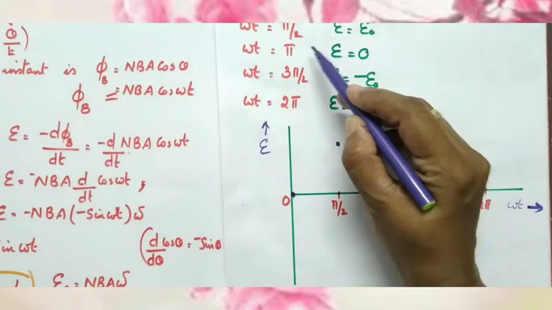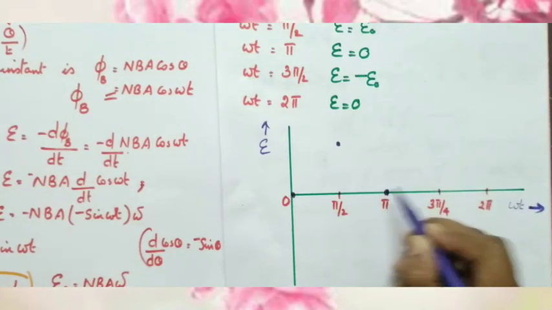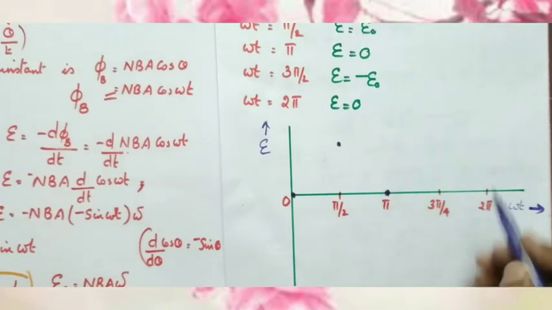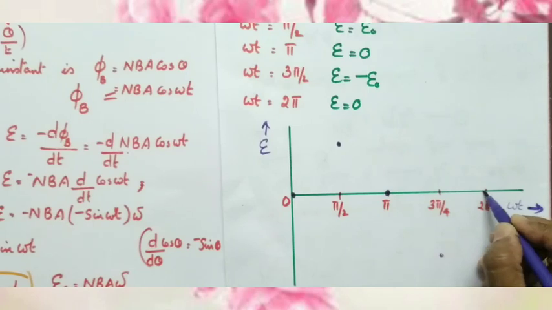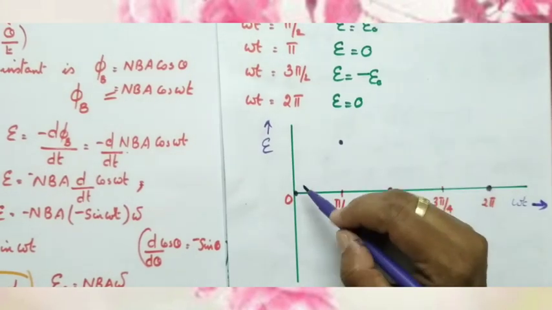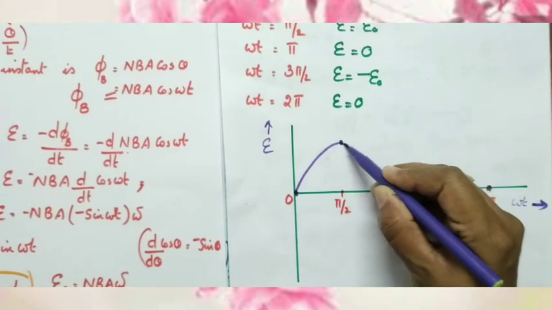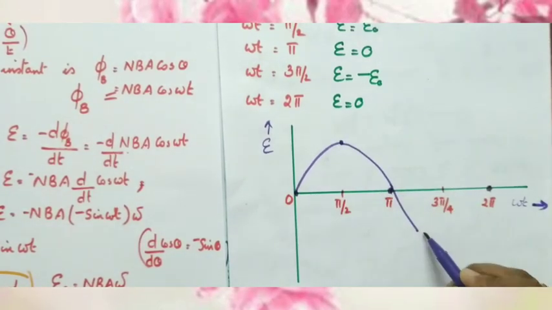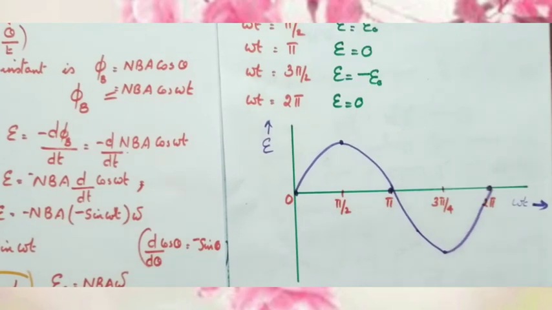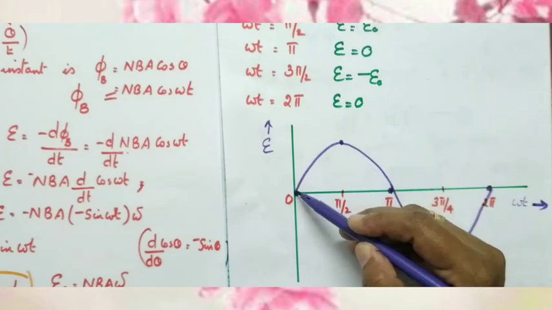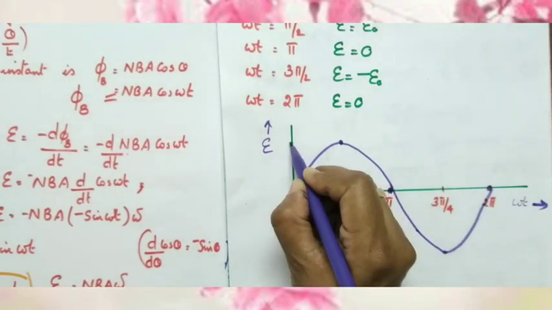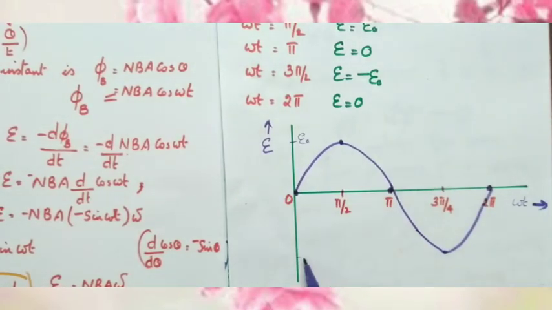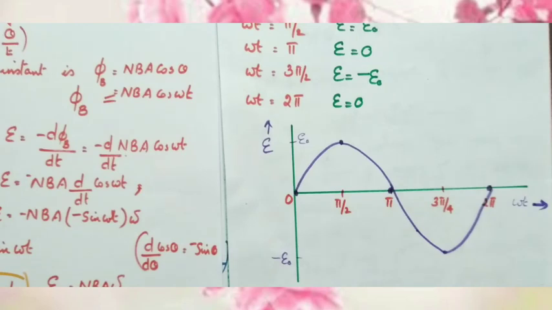Let this be E0. When omega t is equal to pi, EMF is 0. When omega t is equal to 3 pi by 2, EMF is minus E0. When omega t is equal to 2 pi, EMF is 0. So it can be plotted like this. It becomes 0, then maximum, then 0, then negative maximum, then again 0. This value is E0, and this value is minus E0. So this is the representation of AC voltage. Okay children.